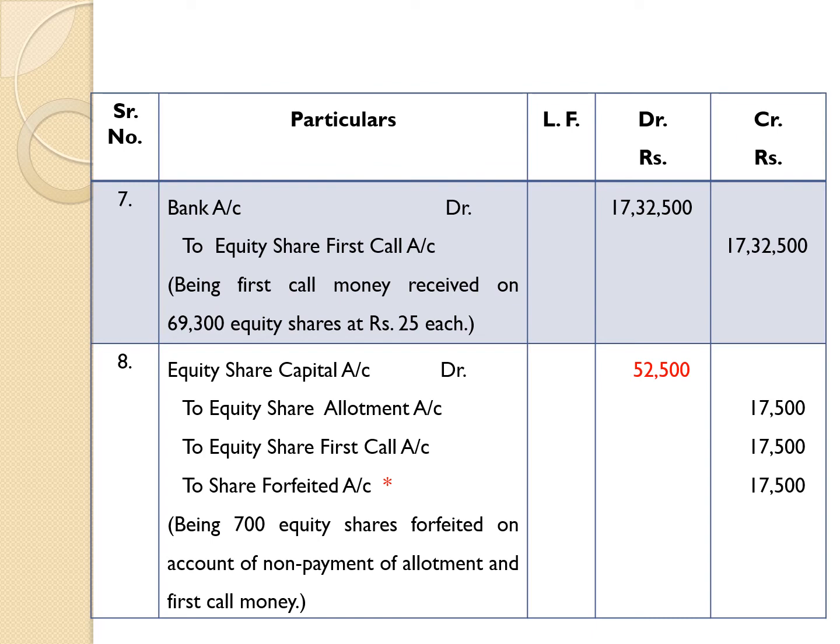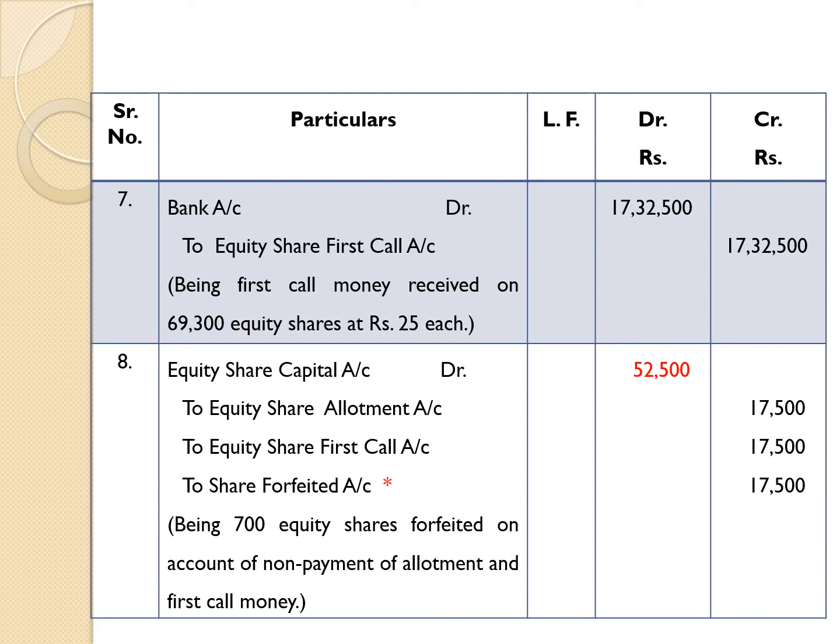Previously, in all problems, we have taken the face value, but in this problem, separate information is given. That information pertains to the company not having made all calls. Therefore, while passing the forfeiture entry, we are considering the number of shares forfeited into called up amount per share.